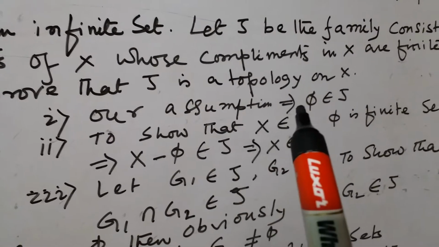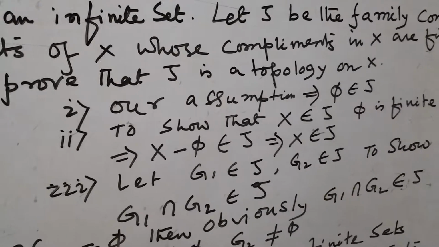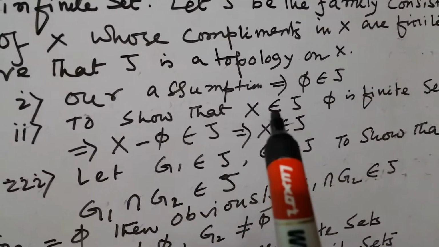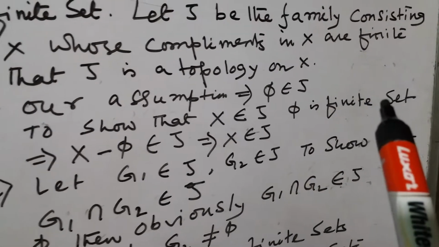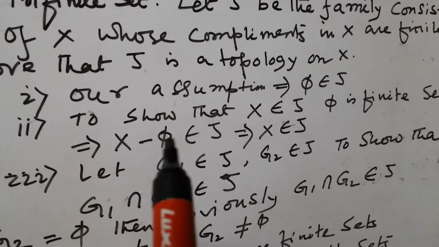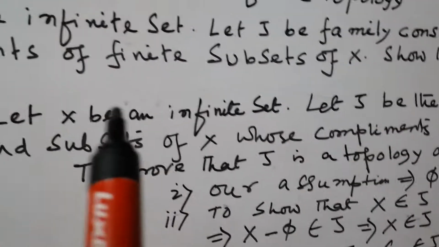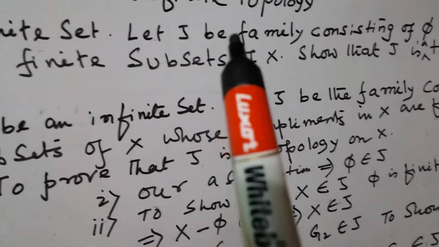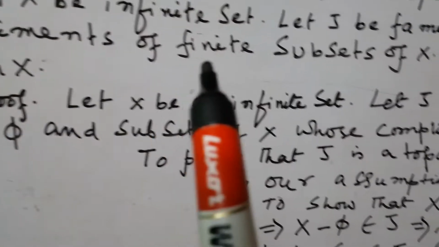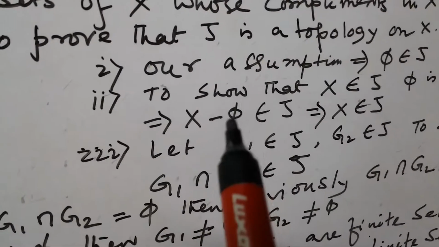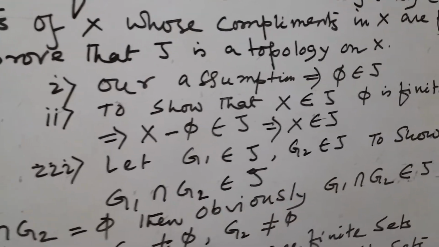Our assumption: phi belongs to tau. To show that X belongs to tau, let phi be a finite set, then X minus phi belongs to tau, because by our definition tau is the family consisting of phi and the complements of finite subsets. Here the complement of phi is X, so X belongs to tau.